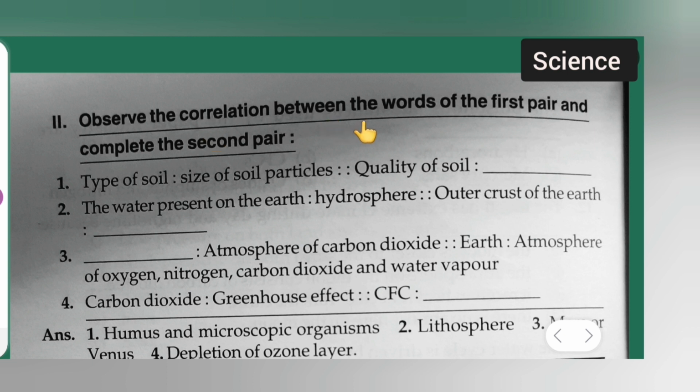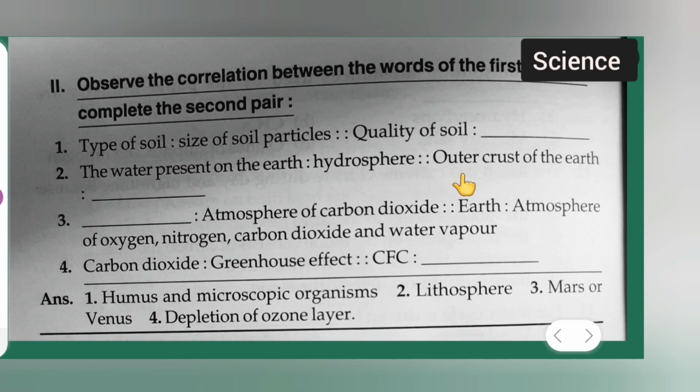Observe the correlation between the words of the first pair and complete the second pair, okay. So, type of soil is size of soil particles. So, quality of soil will be humus and microscopic organism. Okay. Second is what? The water present on Earth is hydrosphere. Outer crust of the Earth will be lithosphere. Next is atmosphere of carbon dioxide, Earth, atmosphere of oxygen, nitrogen, carbon dioxide and water